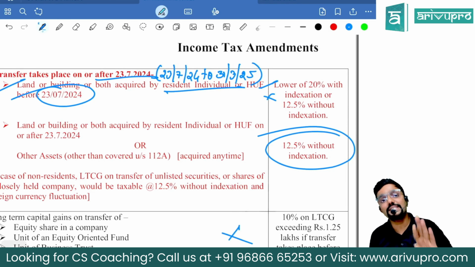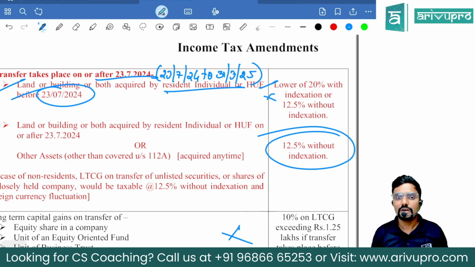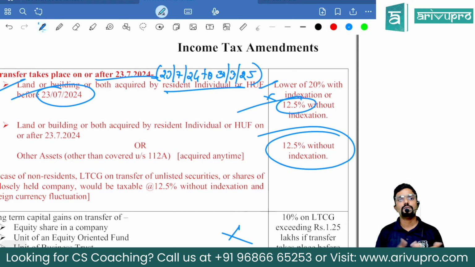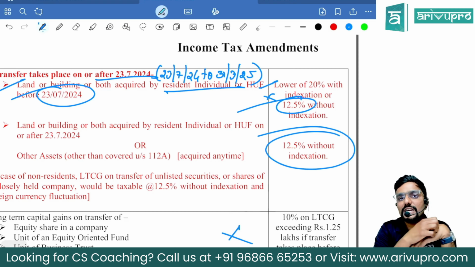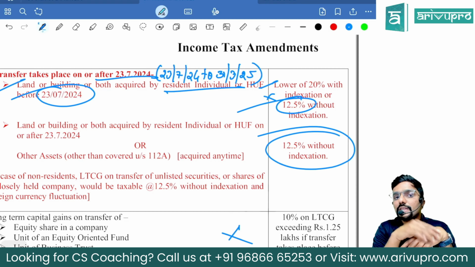Lower of 20% with indexation. That is, you will claim the indexed cost of acquisition and improvement. Or without indexation, the tax rate would be 12.5%. Sir, what should I follow? Whichever is beneficial. So what we have to do is, only for the assessee who is covered here, we have to do two calculations, guys. Only for land and building. Please be careful. Don't do it for everything. Only for land and building, which is sold by a resident individual or HUF after 23rd July.